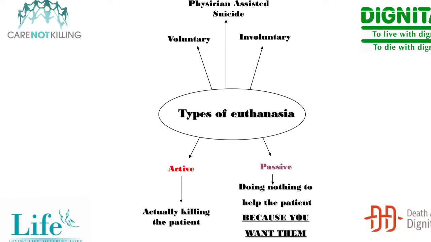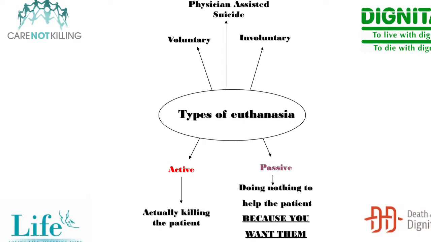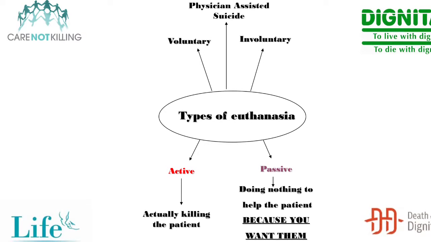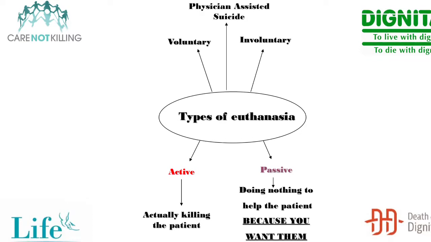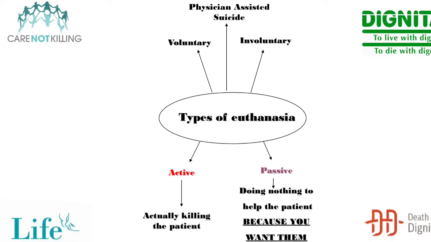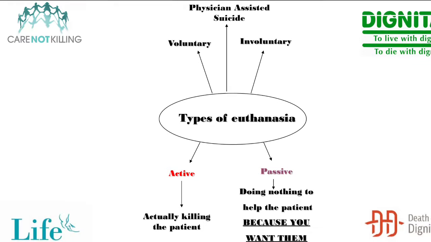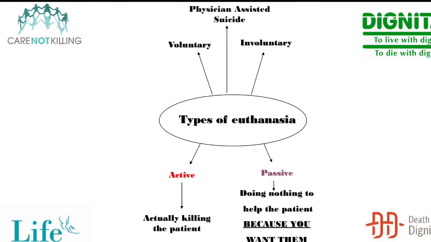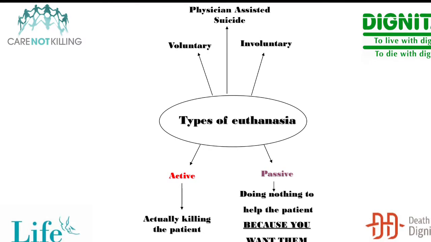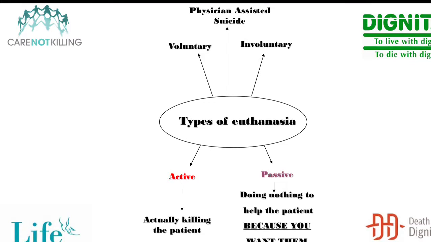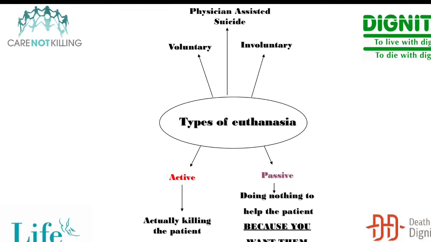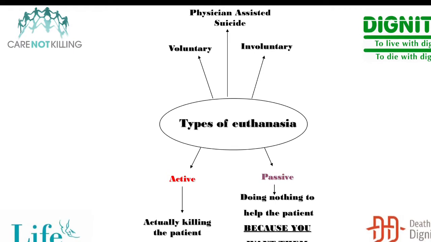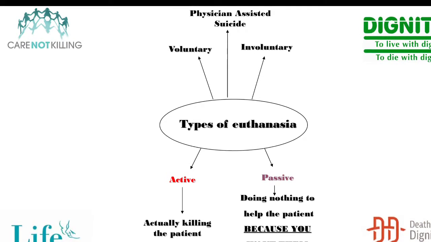Now, you could ask my opinion, and if I were to say to the doctor, please do me in, I can't take my life anymore, that would be a case of voluntary euthanasia. A variation on that is physician-assisted suicide. Now, the difference between voluntary euthanasia and physician-assisted suicide is that in physician-assisted suicide, I would give myself the lethal dose. I would take the cocktail of drugs. But there really isn't much of a difference between the two, because although the doctor helps me commit suicide in physician-assisted suicide, and it's me taking the drugs, the doctor remains on standby.